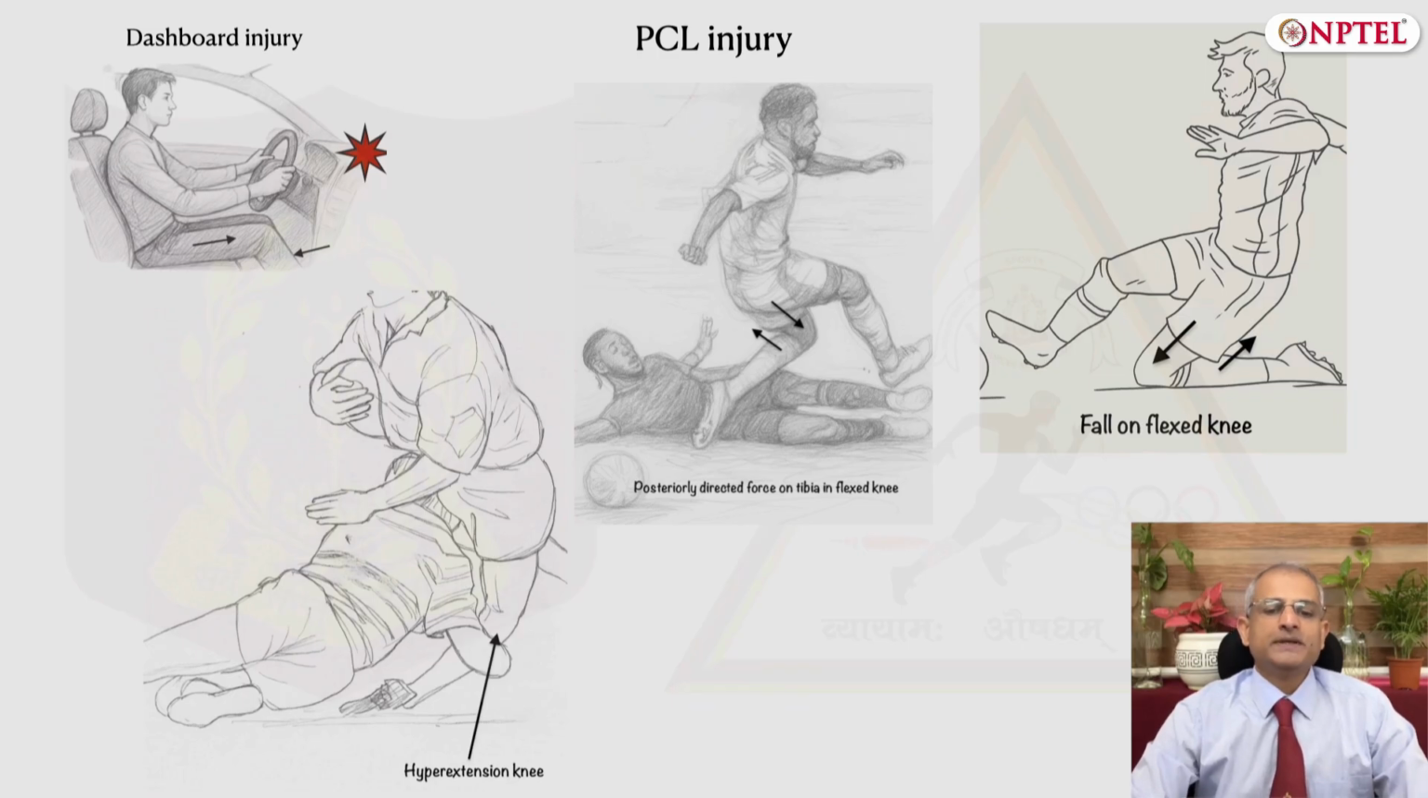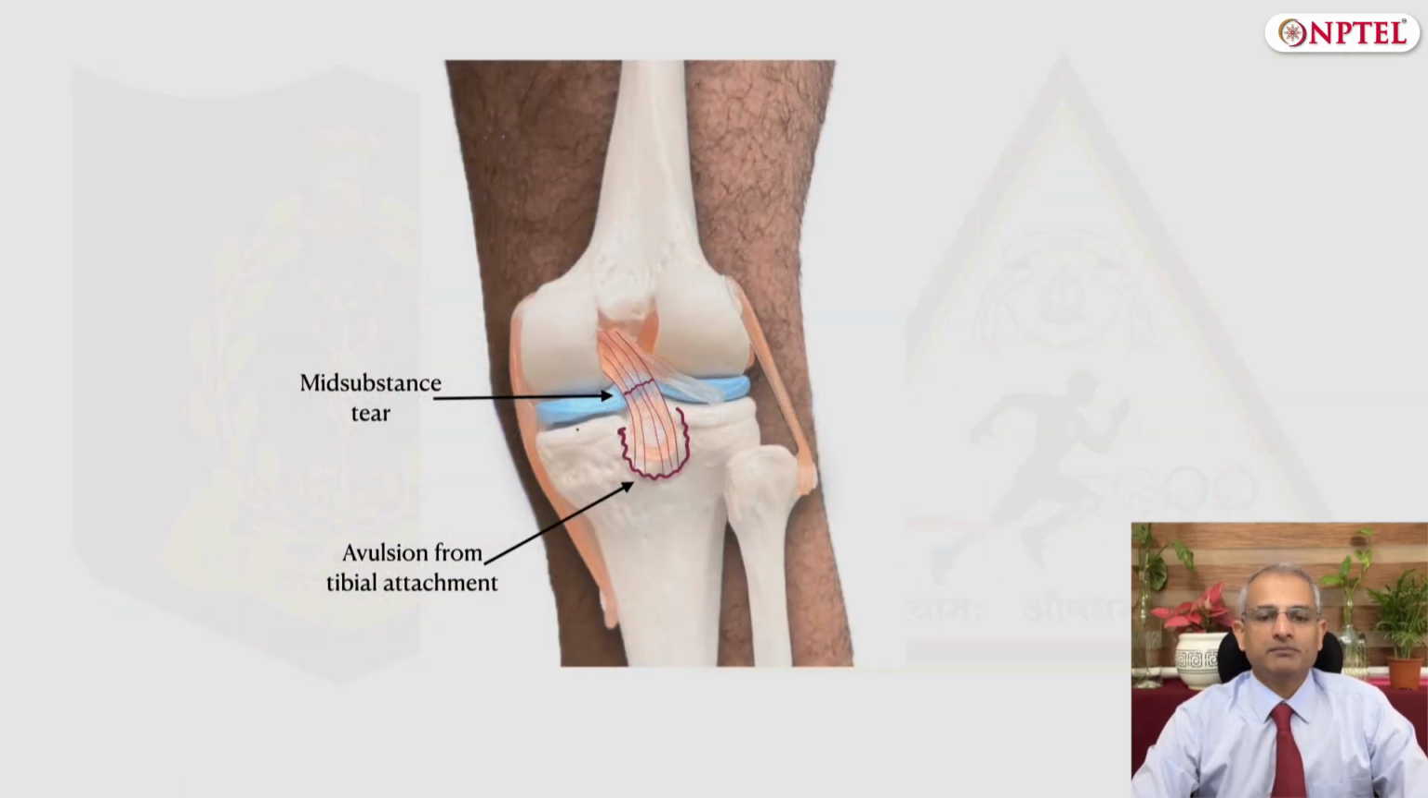The patterns of PCL tear can be an avulsion from the proximal tibia or from the femoral attachment, or a mid-substance tear. And like in the ACL, the bony avulsions should be fixed like a fracture, but mid-substance tears may require ligament reconstruction using grafts. We will be studying about the management in detail later.